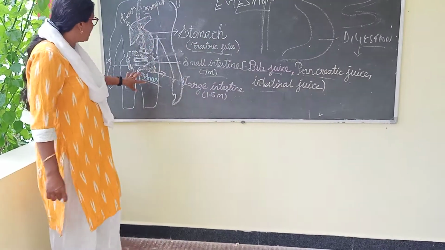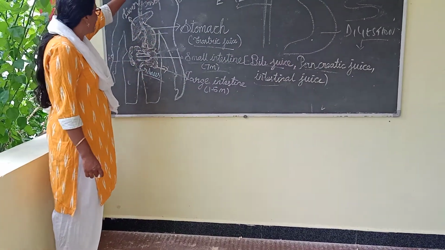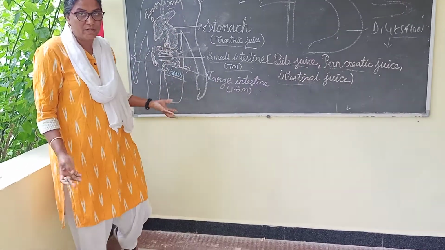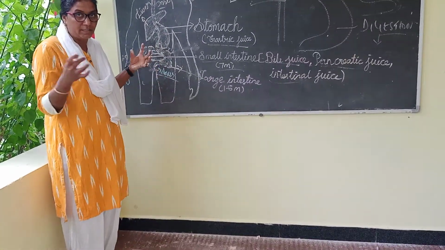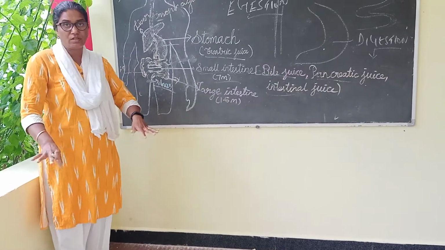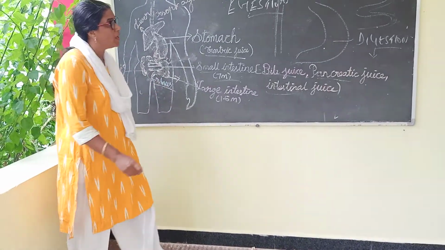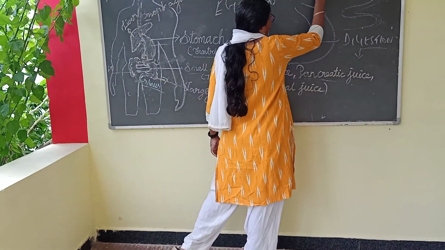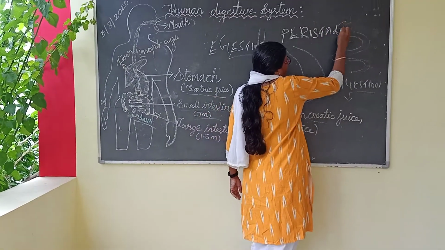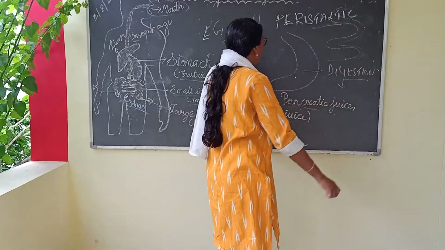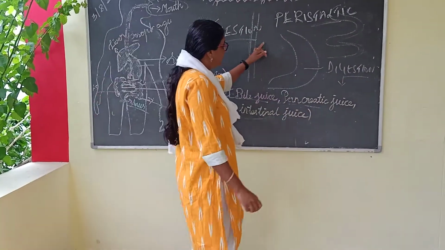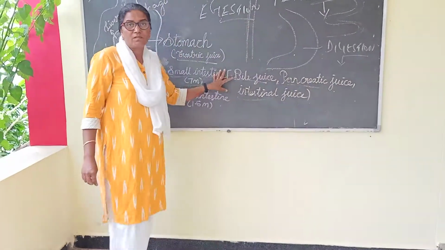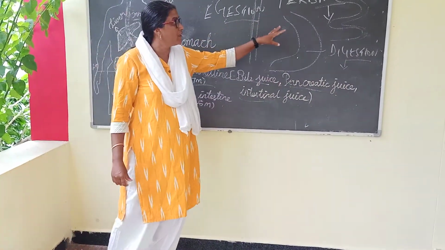All this process, from the mouth, esophagus, stomach and so on, takes place with the help of rhythmic contraction and relaxation. It has to contract to push the food down. That is called peristaltic movement. What is peristalsis? It is the movement of the intestine, called peristaltic movement.